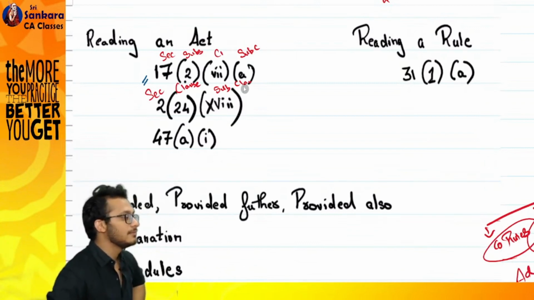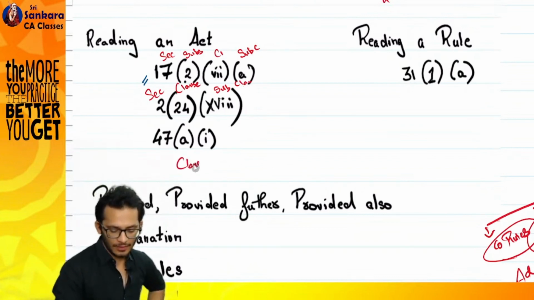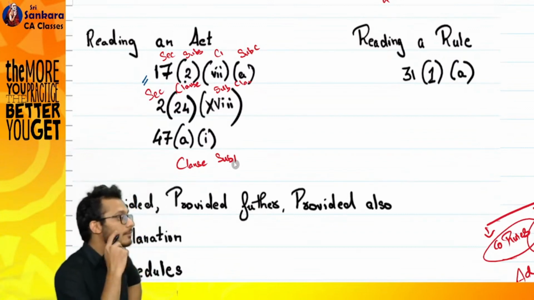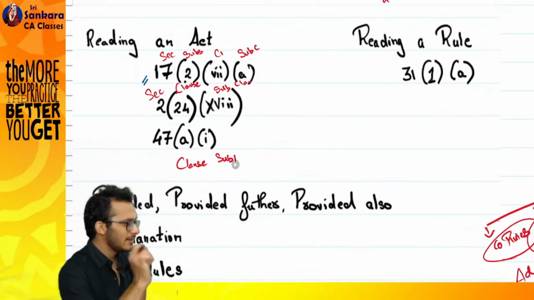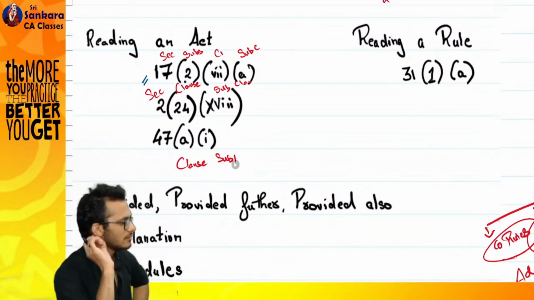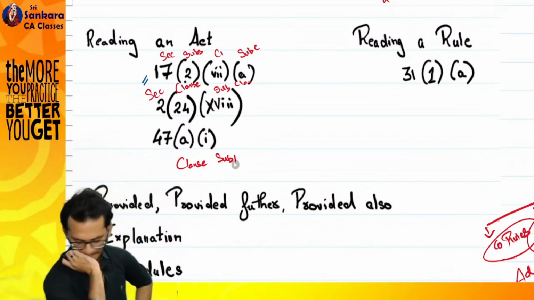Section 47, clause A, subclause 1. Any doubts? No? Understand it today itself. How is it section? How is it subsection? How is it clause? You have to be extremely careful about these. Clear? Okay. Come to the right side.